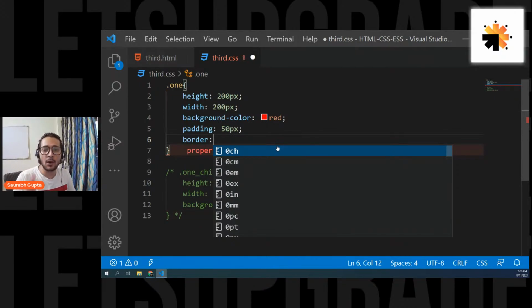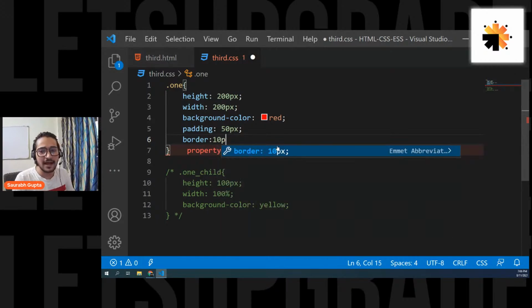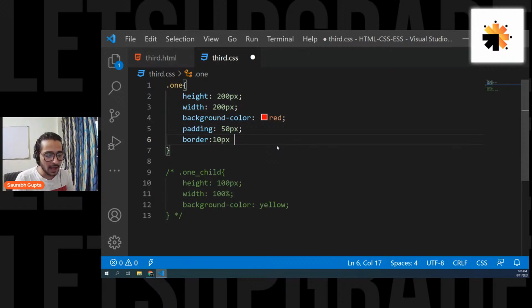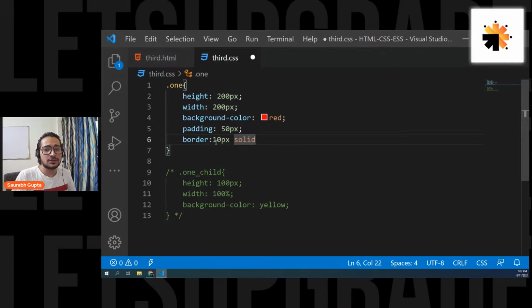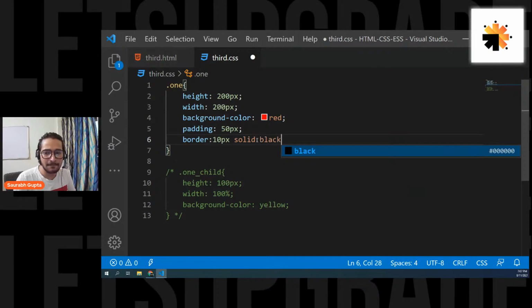So you can come here and say, okay, I want a 10 pixel border, and the type of the border to be solid. There are types of the border, and don't worry, we'll learn about it. But remember, there are types of the border. So I simply want a plain, solid border, 10 pixels in size, and the color of the border that I want here is black.